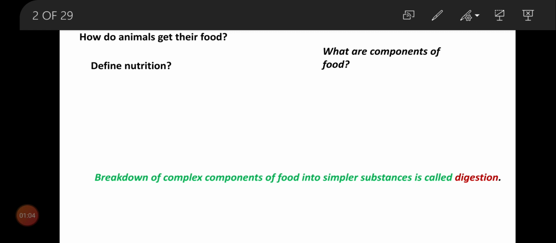What is meant by nutrition? The mode of taking food into body and its utilization by the body is called nutrition. That means, what will happen to the food in the body?